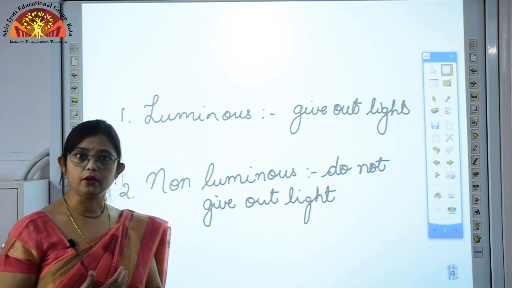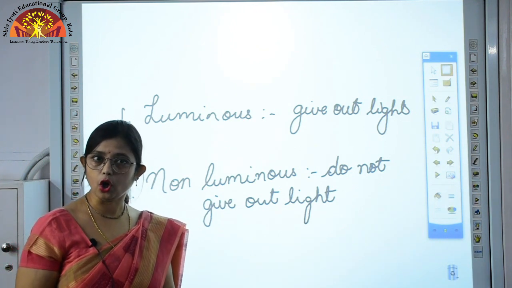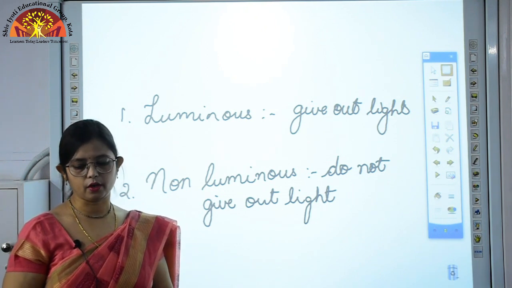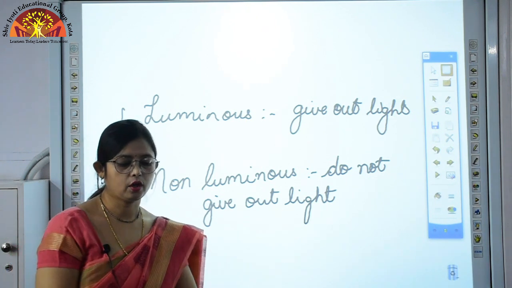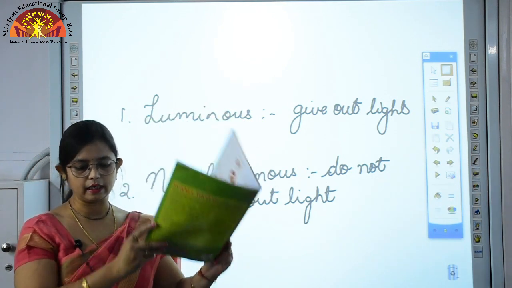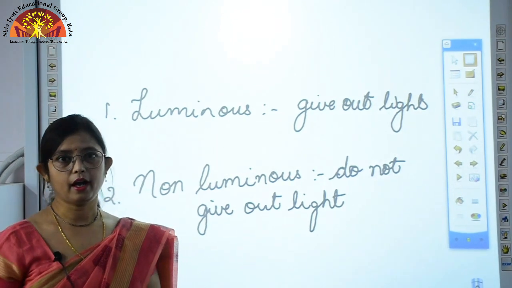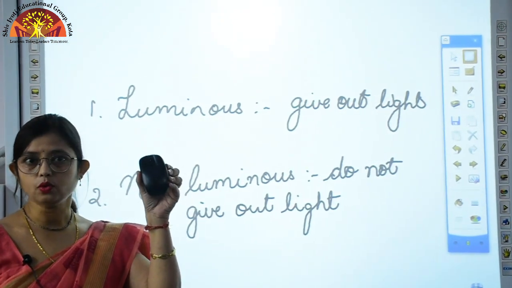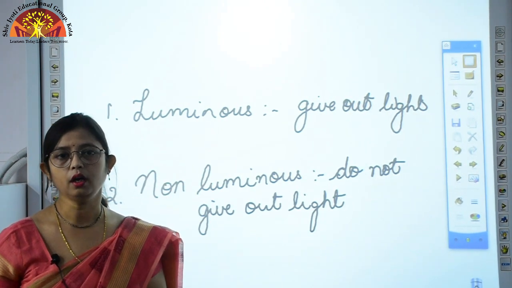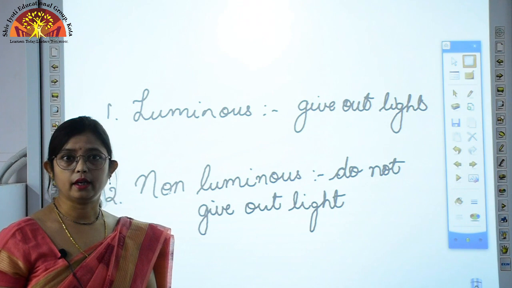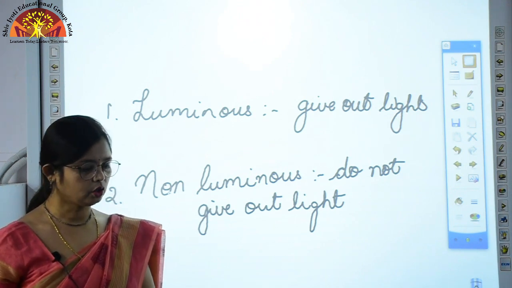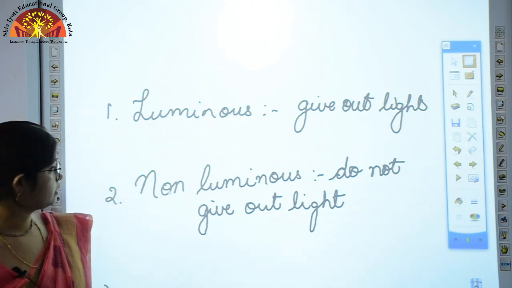Now children, can you give some examples of non-luminous things? There are so many things around you which are non-luminous. Like this book, it is non-luminous because it is not giving out any light. This mouse of a computer also does not give out any light, so it is also non-luminous. Table, chair, box, all these things are non-luminous. Okay children, now again let us come to your book.